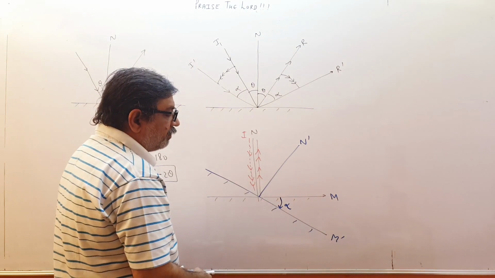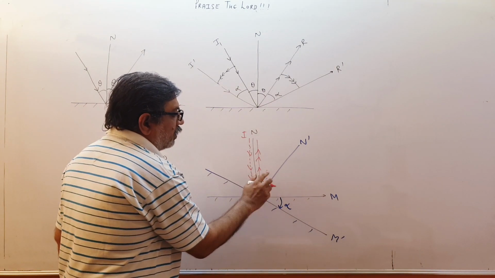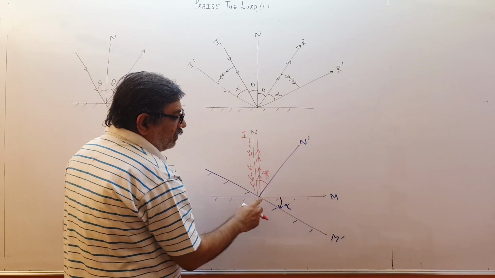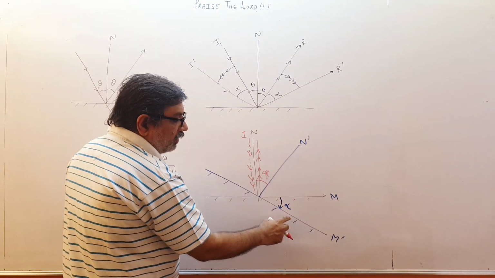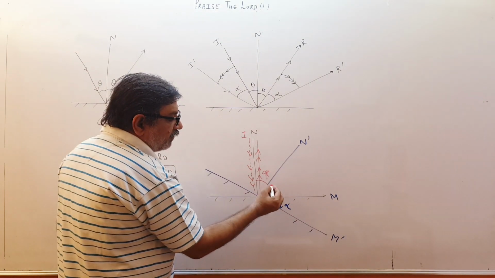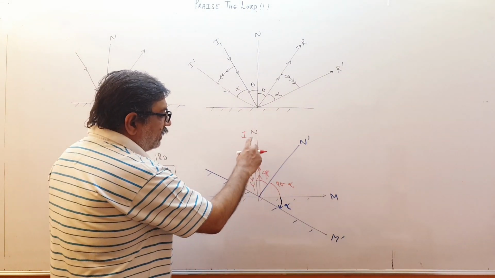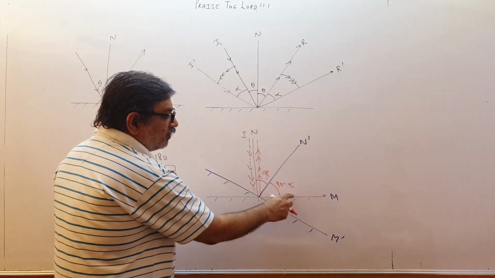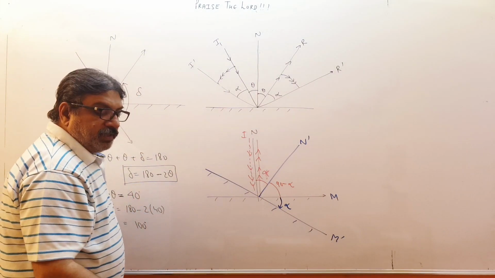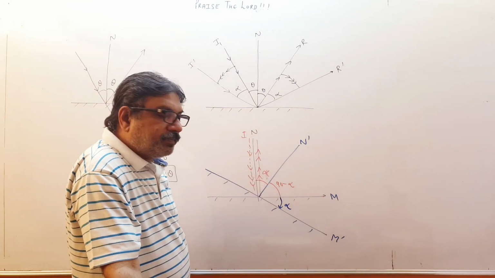If this is alpha, then this also will be alpha. You can make that out. See, this is 90, between the normal and the mirror, so this angle will be 90 in total. If this is alpha, this will be how much? 90 minus alpha. And since the normal and the mirror are perpendicular, if this is 90 minus alpha, this has to be alpha. That means in the new position, the angle between the incident ray and the normal is alpha.